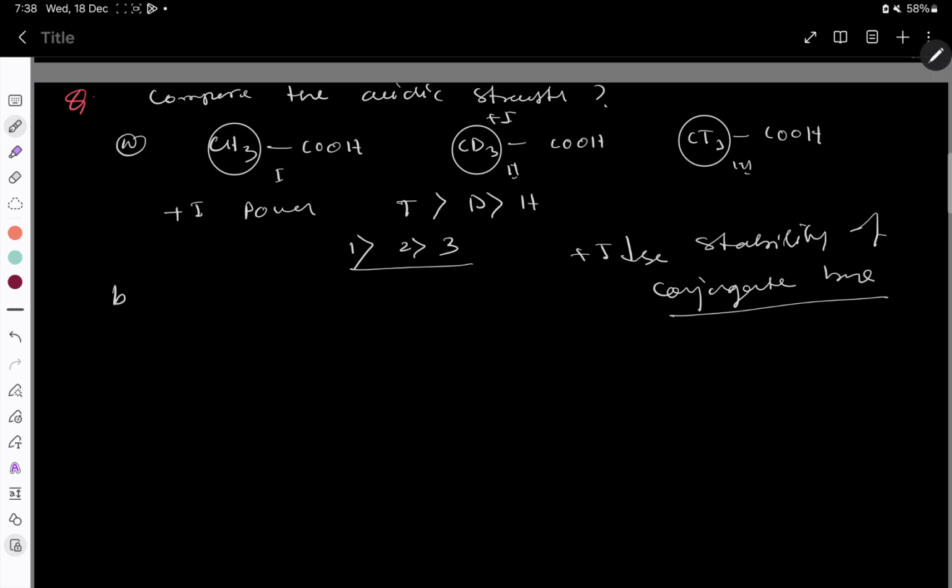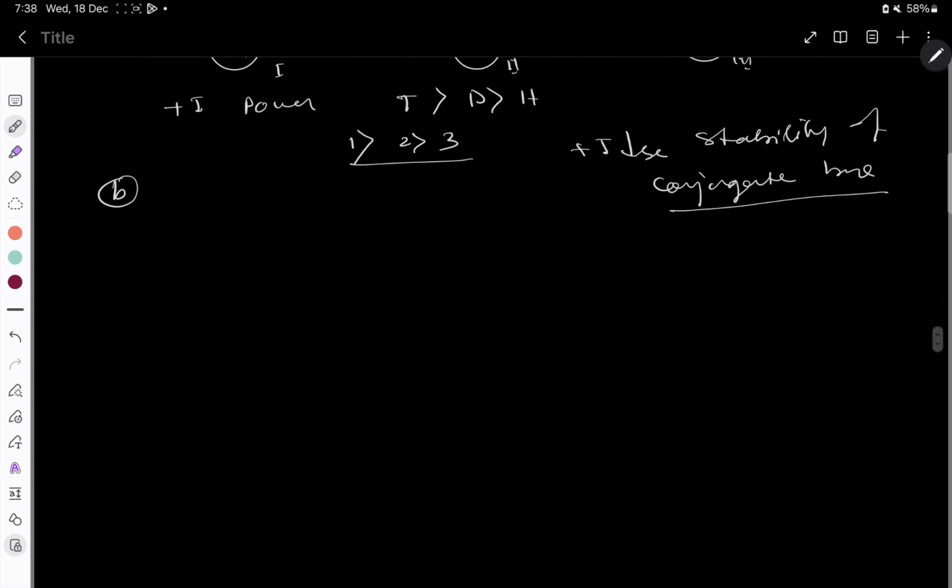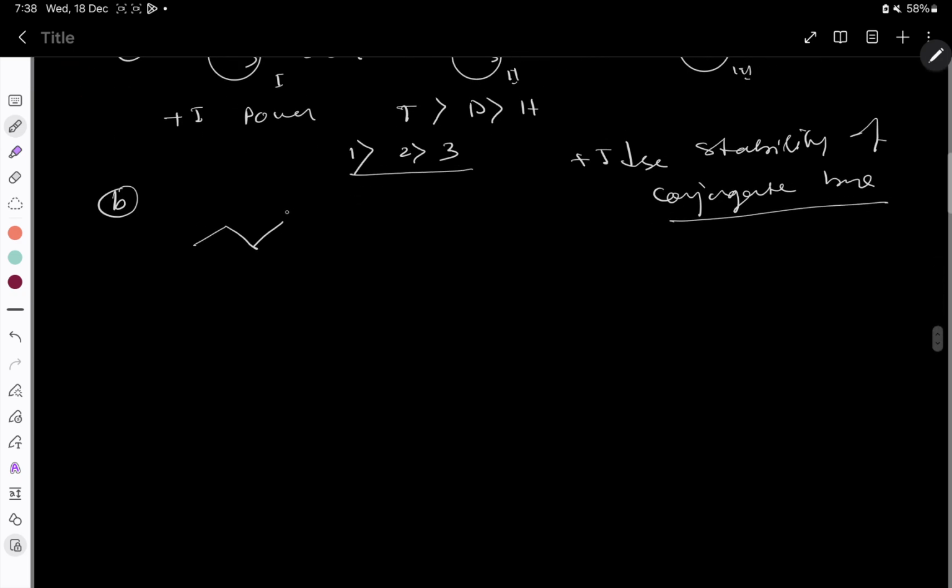Okay, so here I'm giving one more example. Suppose here COOH is there, and I'm going to attach fluorine, that is fluorine, that is also a fluorine. Now tell me one thing, which one will have more acidic nature? That is 1, that is 2, that is 3. Now listen what I told.